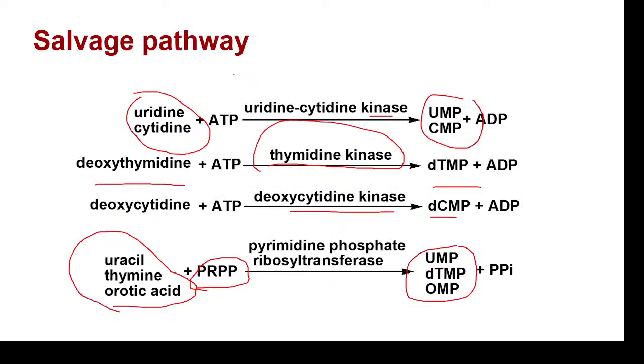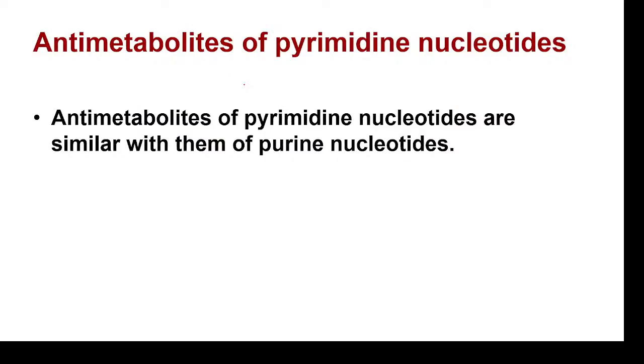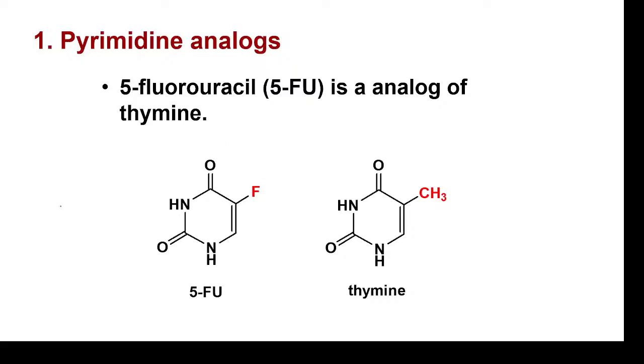Okay, so the next thing is antimetabolites. What are antimetabolites? Those which interfere with the metabolic process of a certain biomolecule. Here antimetabolites of pyrimidine nucleotides will interfere with the metabolism of pyrimidine nucleotides. These are widely used in anti-cancer therapy, chemotherapy of cancer. So 5-fluorouracil is one of the very widely used cancer drugs.